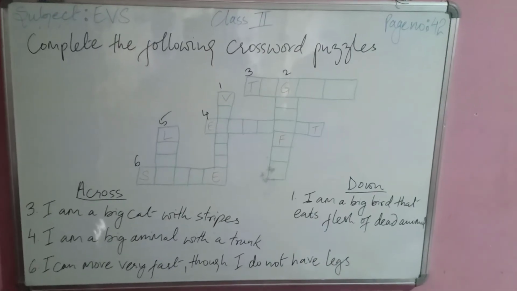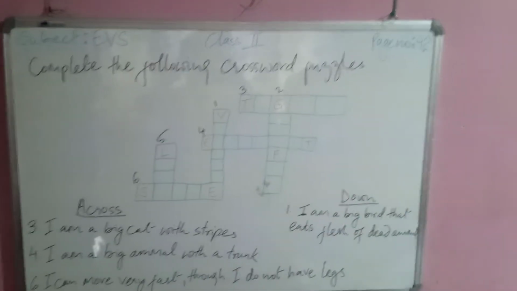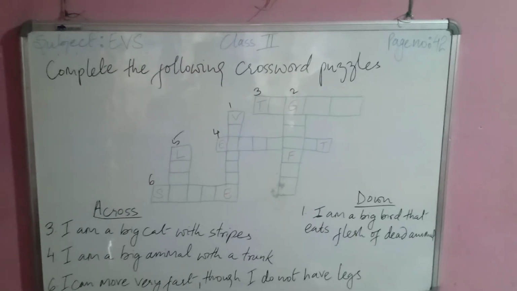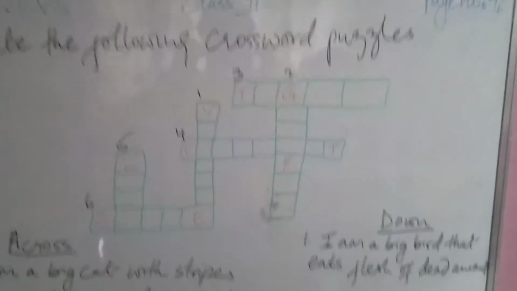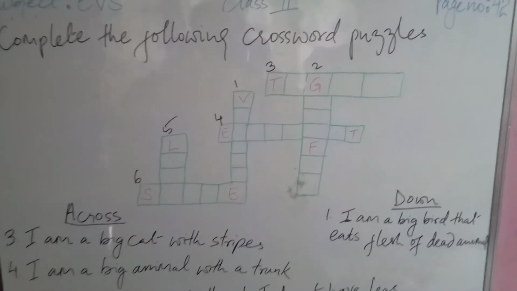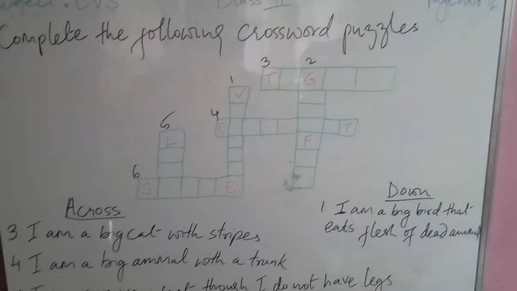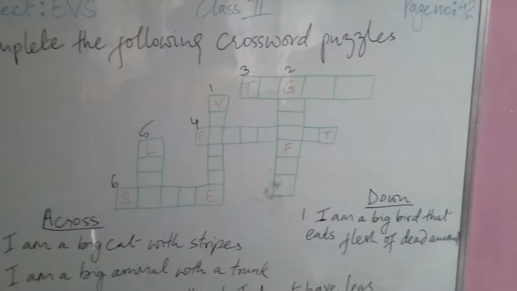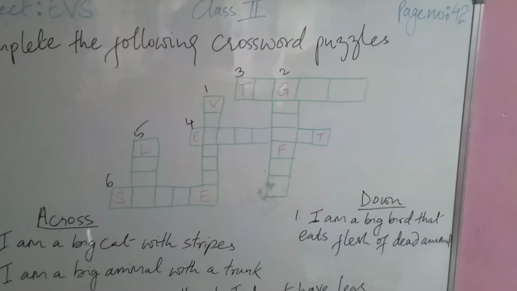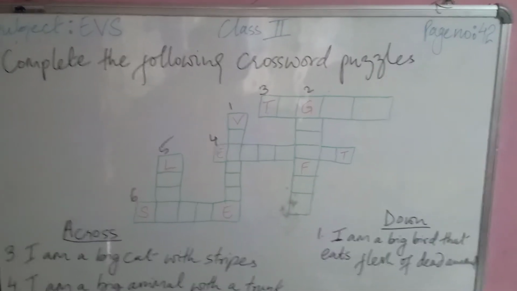Moving on, so let's do some puzzle words, crossword puzzles. So complete the crossword puzzle. As you can see, I have made this kind of table here. You have to draw it as it is, and write these letters S, L, E, V, T, G, F, T, all these letters inside this, and then you have to number those alphabets accordingly.